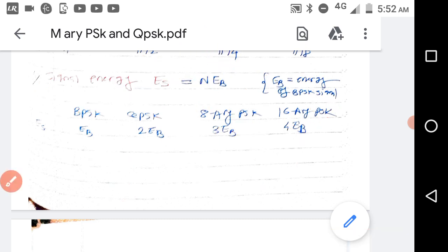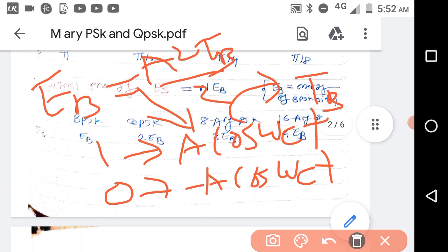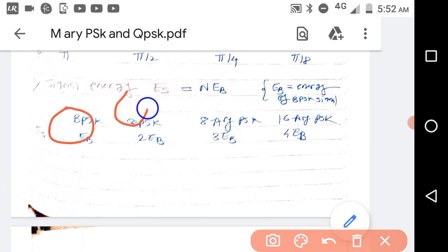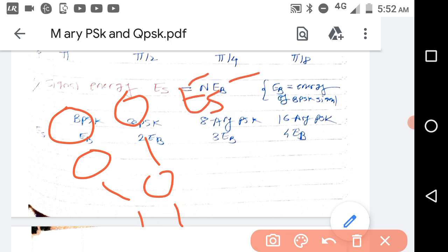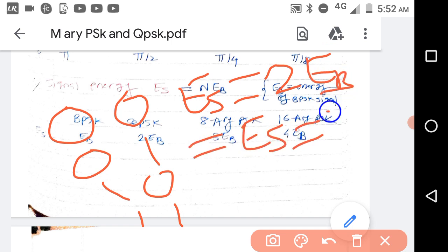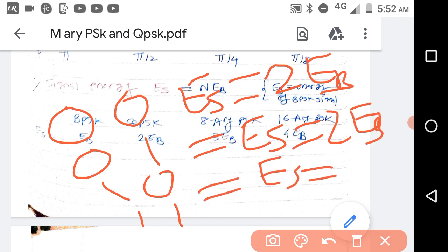Now in MRE schemes we are transmitting more than 1 bit. So for example QPSK 00, 01, 10, 11. Then energy of all this is ES is equal to 2 EB, because N is equal to 2. So ES is also equal to 2 EB. EB I have already told what is EB. It is the sinusoidal signal's energy whose duration is equal to 1 bit duration, that is TB. So here ES is equal to 2 EB.